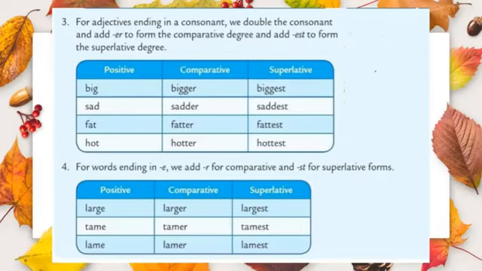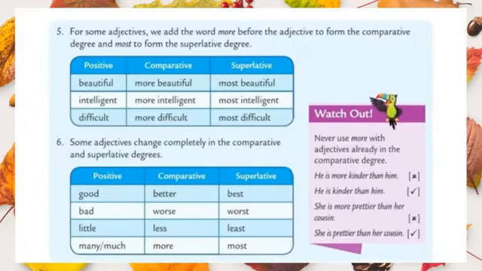Let's move to the fourth one. If a positive adjective ends with the letter e, we add r for comparative and st for superlative. Look at the example, large. What is the last letter? E. It's a vowel. We know very well that. What do we do now? We should add r to form comparative and add st for superlative.